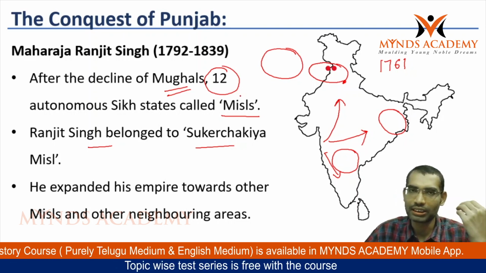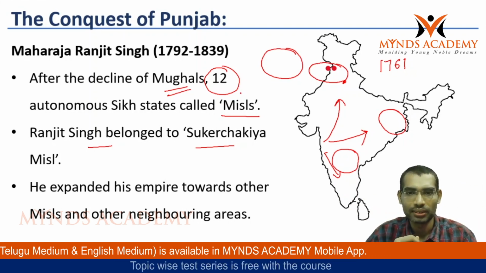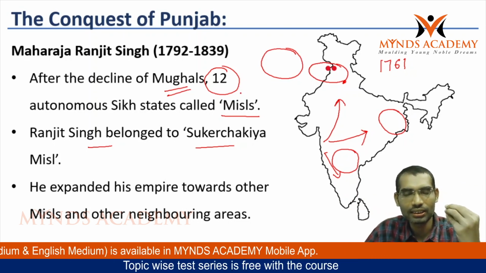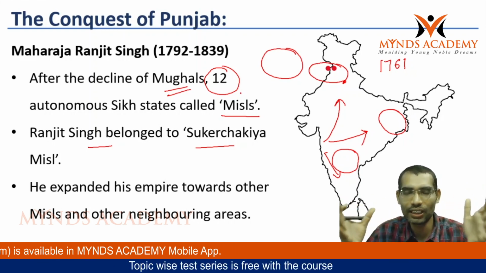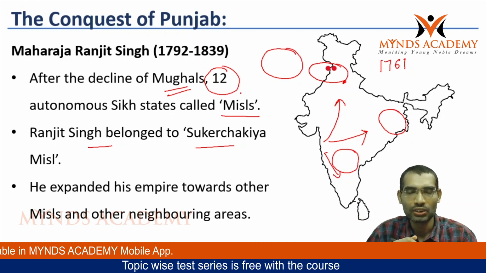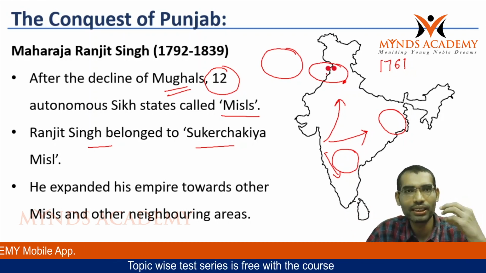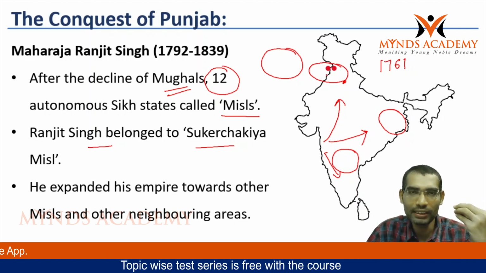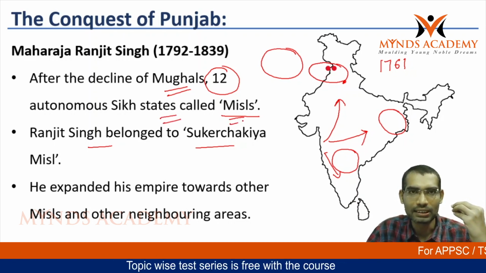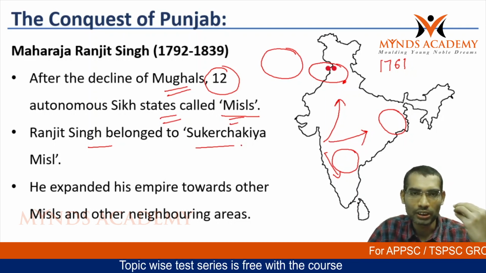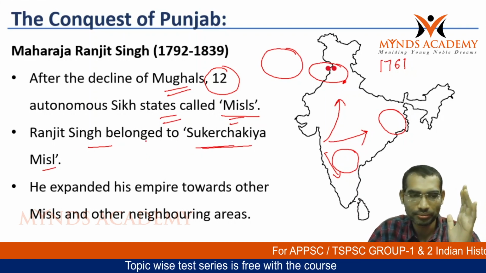Like we have seen in ancient India, the 16 Mahajanapadas, that means the northern Gangetic plains of India were ruled by 16 different states. Similarly, this small region was divided among 12 main Sikh states. They were called Misls. Ranjit Singh also belonged to a particular Misl called Sukarchakia Misl. It was the powerful one.